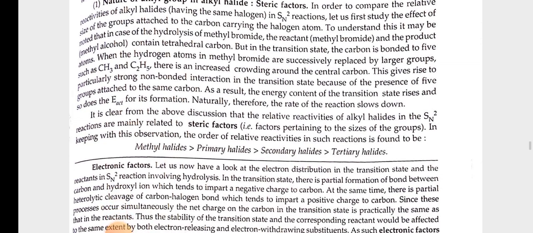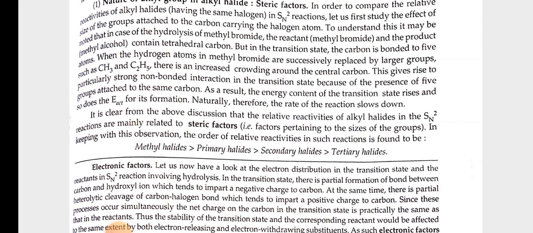It is clear from the above discussion that the relative reactivities of alkyl halides in the SN2 reaction are mainly related to steric factors. In keeping with this observation, the order of relative reactivity in such reactions is found to be methyl halides, primary halides, secondary halides, tertiary halides.